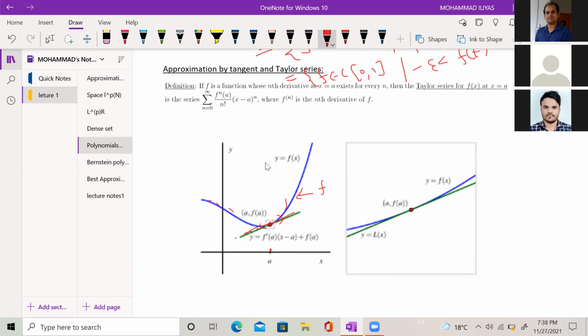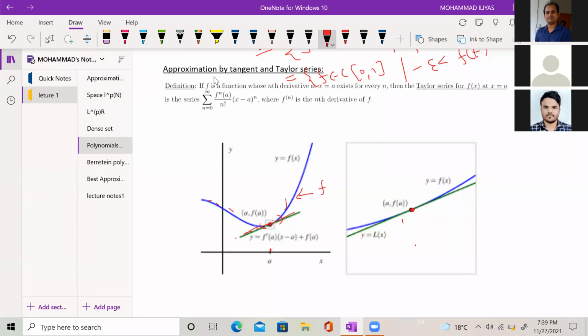The problem with Taylor series expansion is that it involves derivatives, meaning that the function should be differentiable. You can see in this picture also, in the neighborhood of f x, the approximation is good. When you move away from this point, the approximation is not good; it becomes worse.